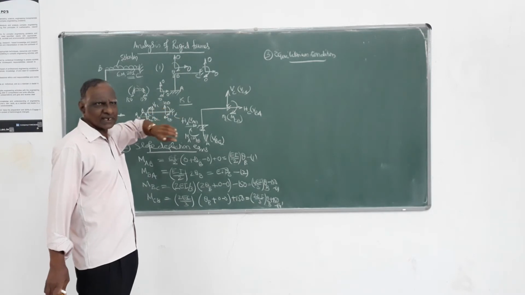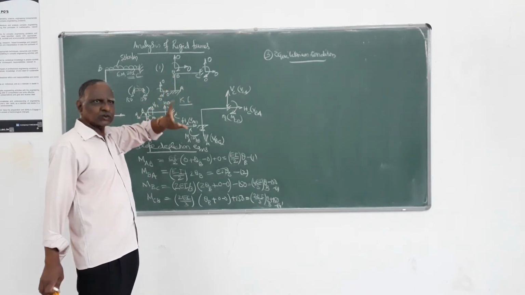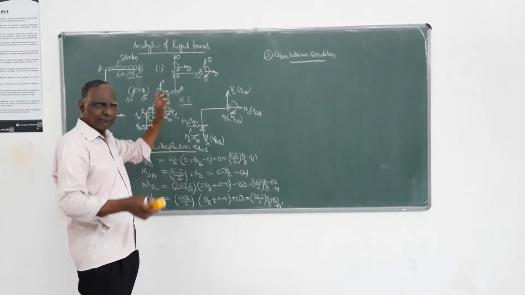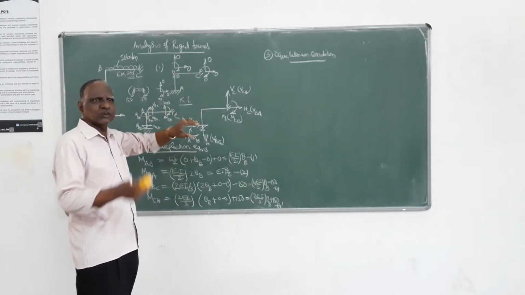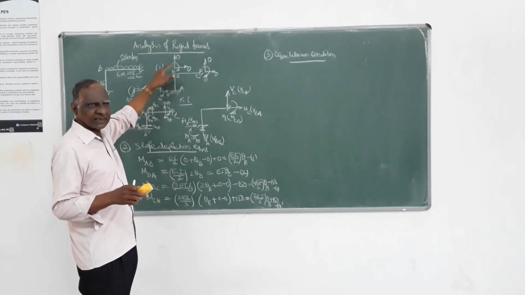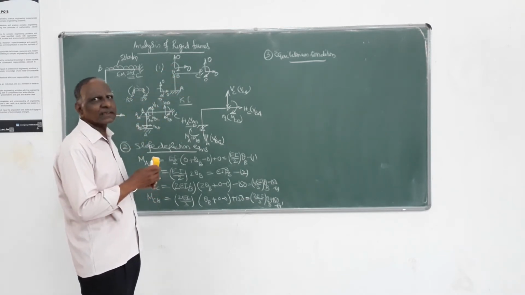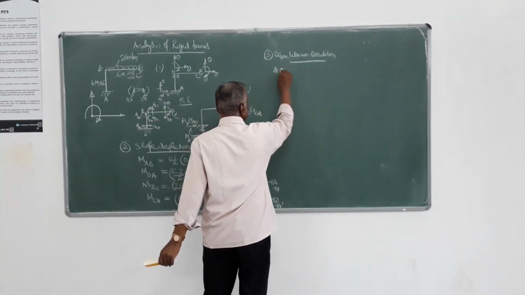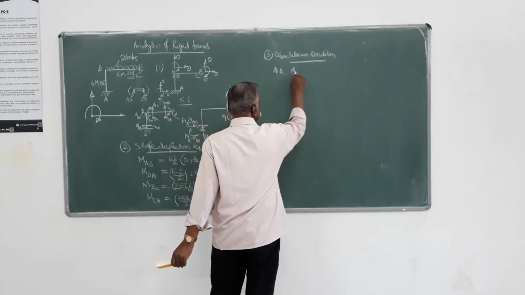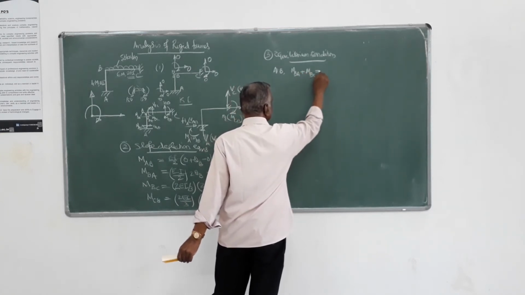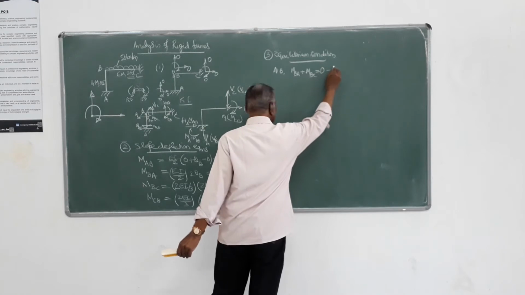That's what we expect. To see that there is no rotation, the net moment at B on account of the load should be 0. On account of the load, the moments developed are MBC and MBA, and their sum has to be 0. So at joint B, MBA plus MBC equals 0.